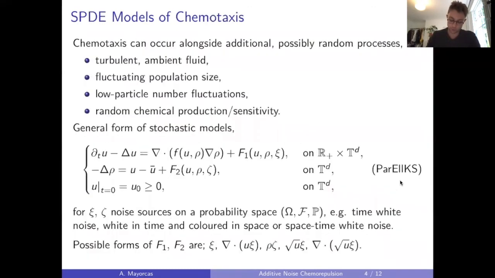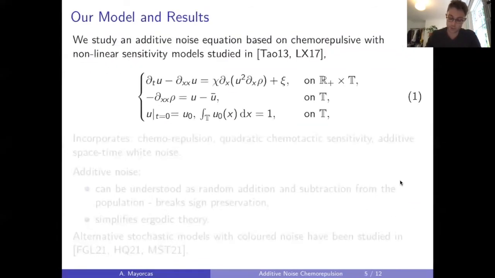So in the previous general form of the equation, we had f of u and rho, and here we'll be specifying down to the nonlinear sensitivity being u squared. And this PDE model of chemorepulsion was actually previously studied both by Tao in 2013 and Lai and Zhao in 2017. And they proved some results also in one spatial dimension regarding well-posedness and a priori bounds on this equation without the noise term.